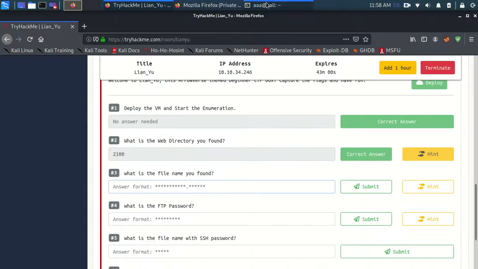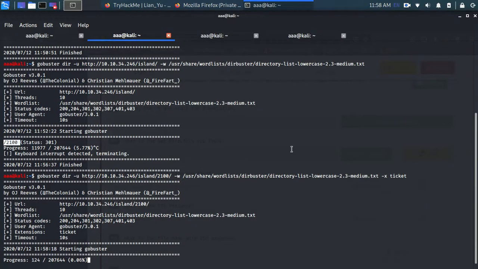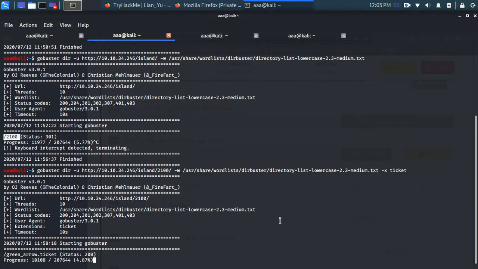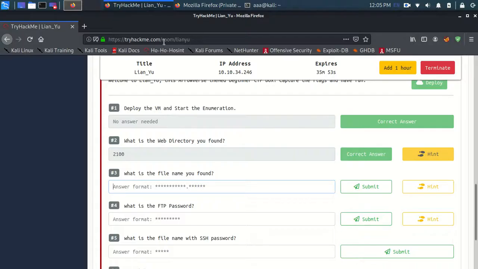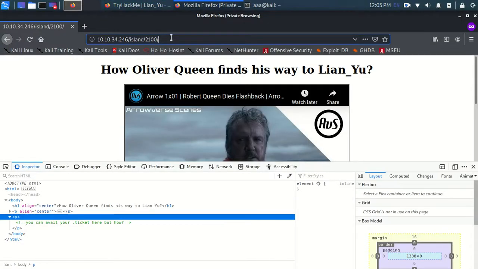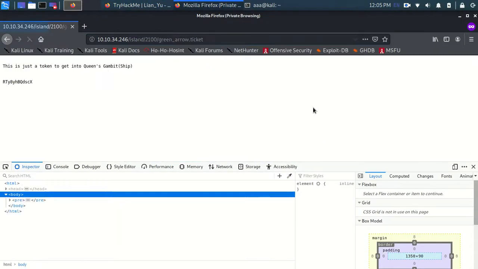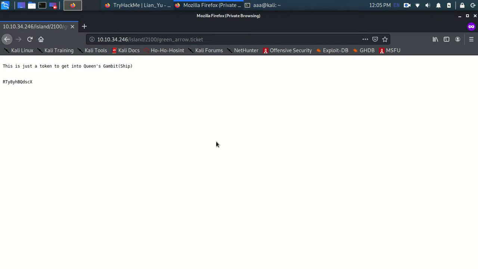It has started. Not gonna lie guys, this is going to take some time, but it will be worth it. And finally I've got this extension, green_arrow.ticket, and yep.